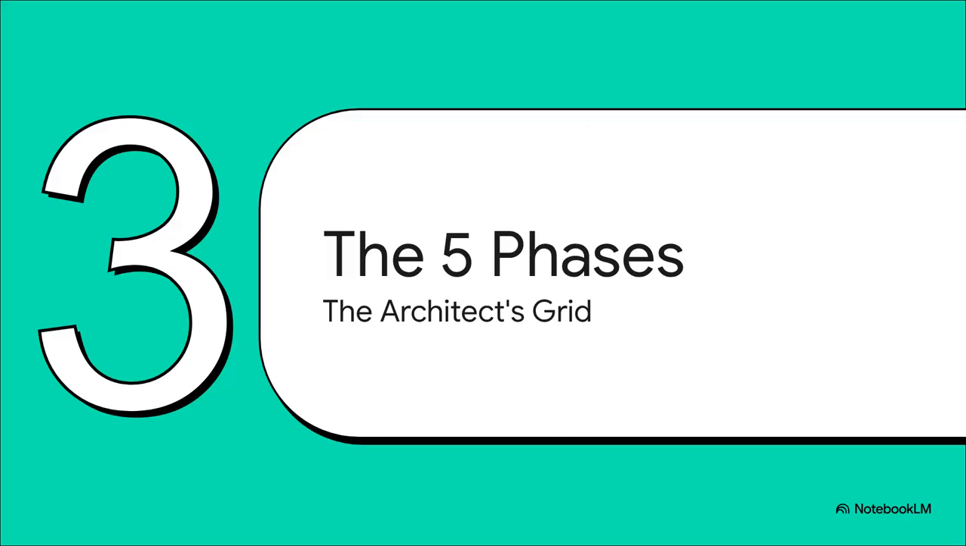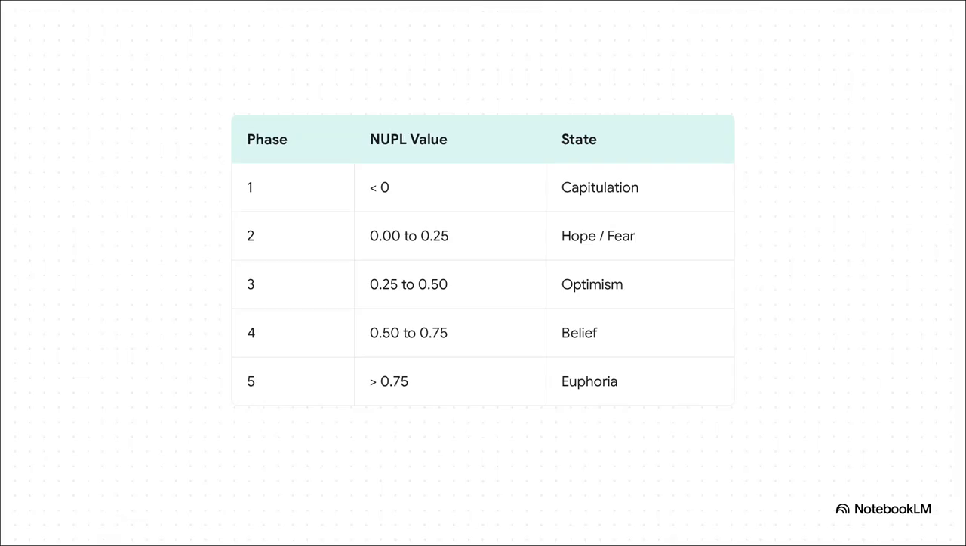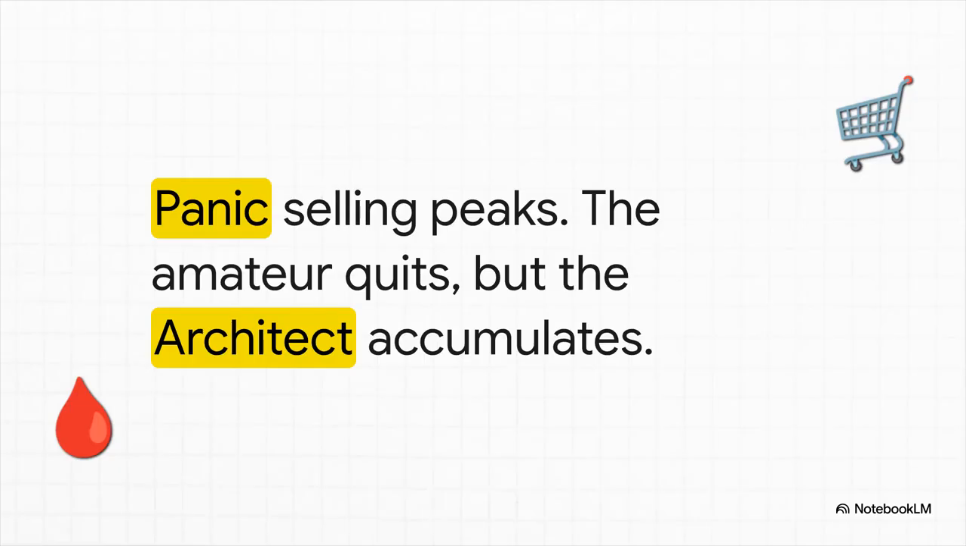Moving to section 3, the 5 psychological phases, the architect's grid. Historically, the NUPL metric shifts through 5 completely distinct psychological phases with astonishing structural accuracy. Seriously, it's almost frightening how predictable human behavior becomes when you view it through this mathematical lens. From the agonizing depths of capitulation in the red zone, all the way up to the blinding heights of euphoria in the blue zone. We are mapping the exact thresholds of human emotion. Let's start right at the bottom. Phase 1, capitulation. This is where NUPL drops below 0. Into the red zone.